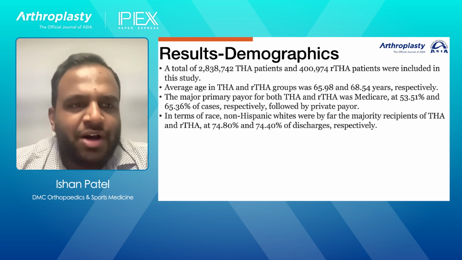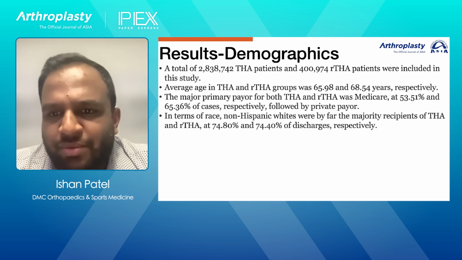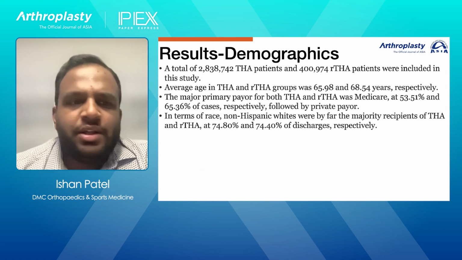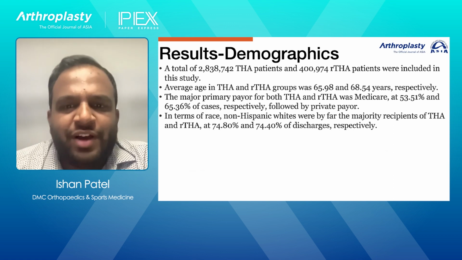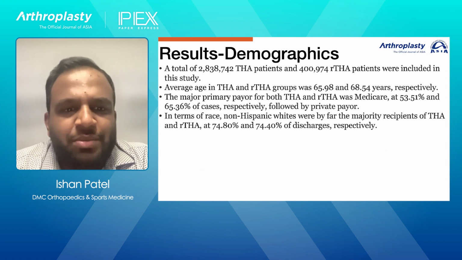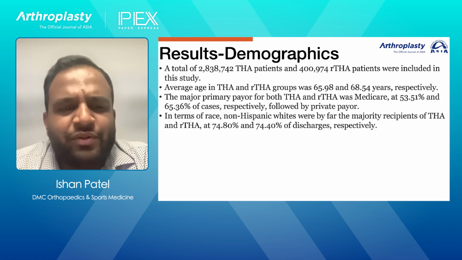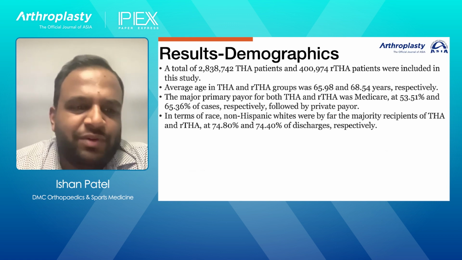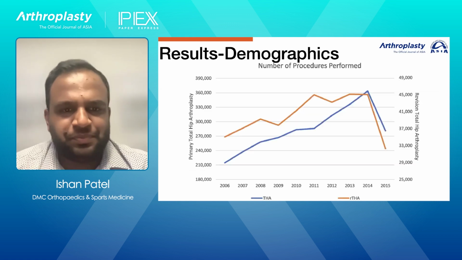So results, we had about 2.8 million total hip arthroplasty patients and almost 401,000 revision total hip arthroplasty patients, which were included in this study. The average age in total hip arthroplasty and revision total hip arthroplasty groups was 65.98 years and 68.54 years, respectively. The major primary payer for both was Medicare. And in terms of race, the non-Hispanic whites were by far the majority recipients of both total hip and revision total hip at 74.8 and 74.4% of discharges, so meaning procedures.